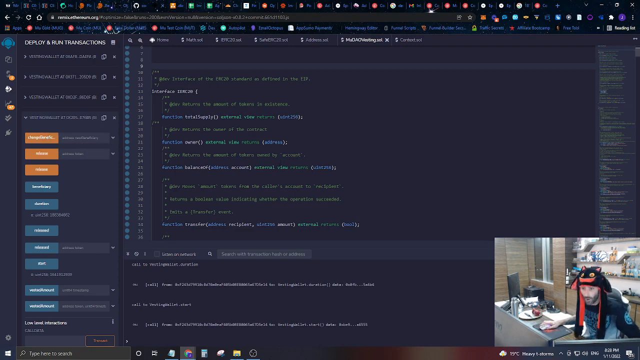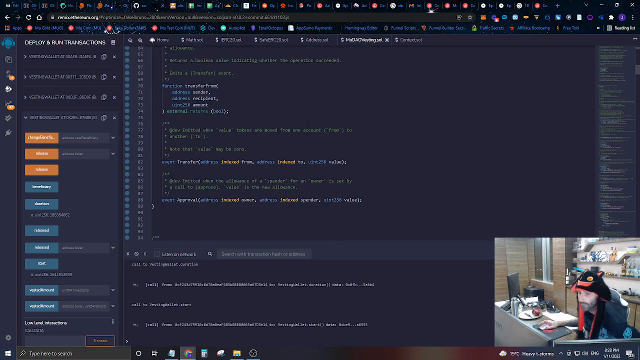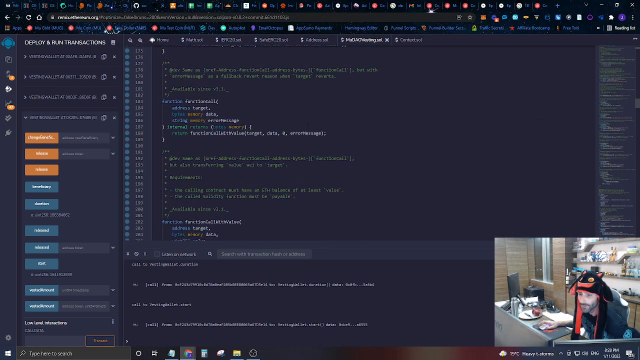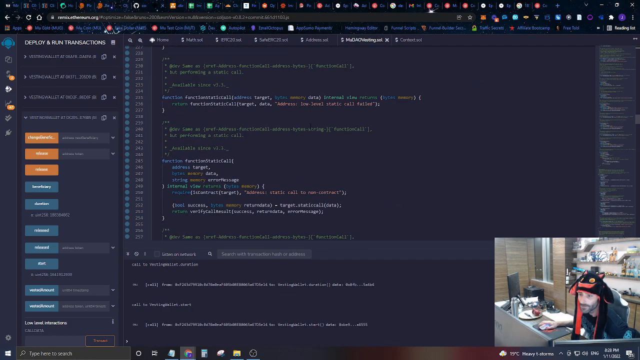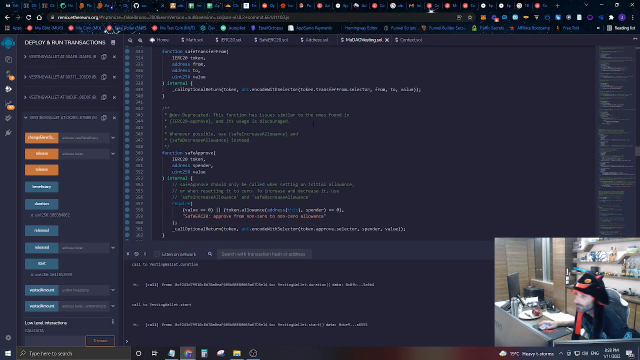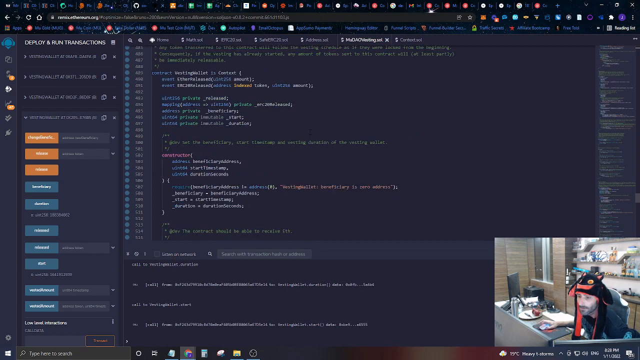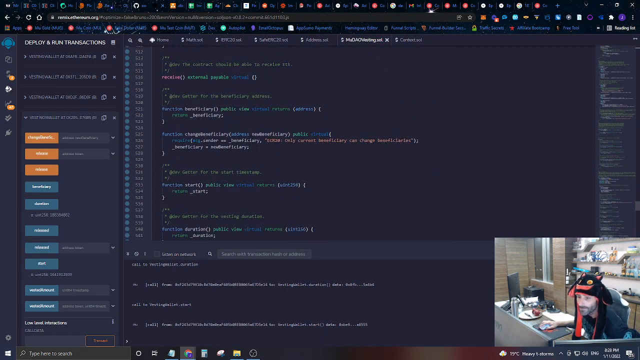This can only be called if you look at this function. If you look at this function, you'll see there's a function at the very bottom somewhere. You can see only the current beneficiary can change beneficiaries. So this is safe. It requires that whoever's calling this function be the current beneficiary, and they can update to a new beneficiary, meaning who is able to request that these tokens are released to them on the vesting schedule.